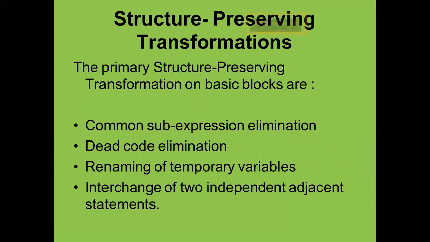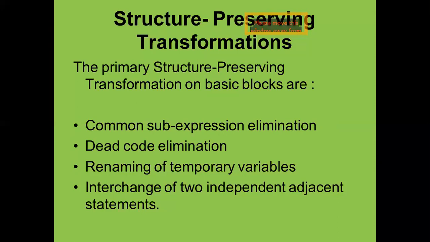The primary structure preserving transformations on a basic block are, first, the common subexpression elimination, dead code elimination, renaming of temporary variables, and interchange of two independent adjacent statements. Okay. So we will apply a number of transformations for the optimization.